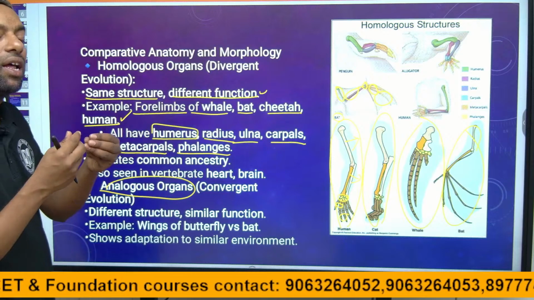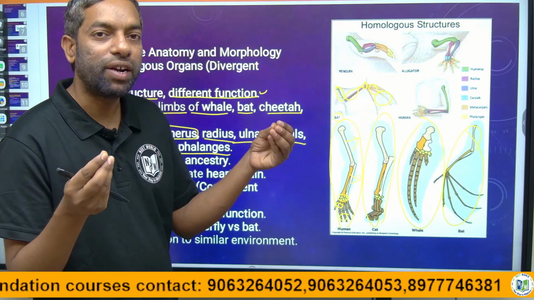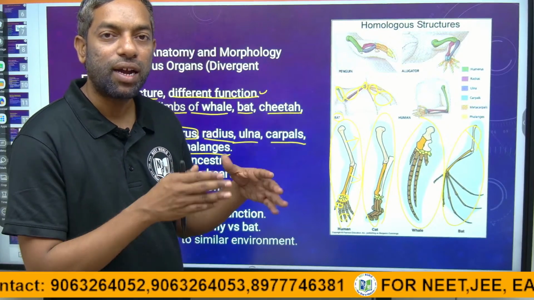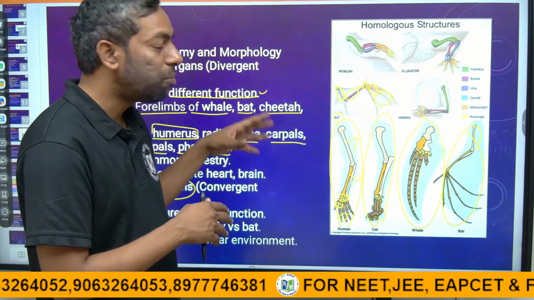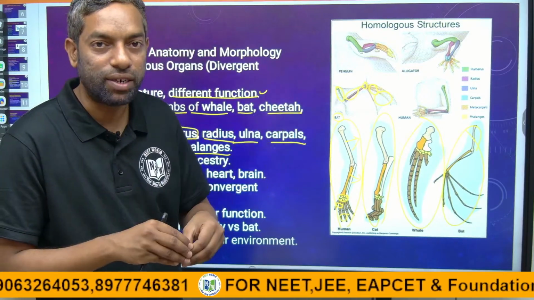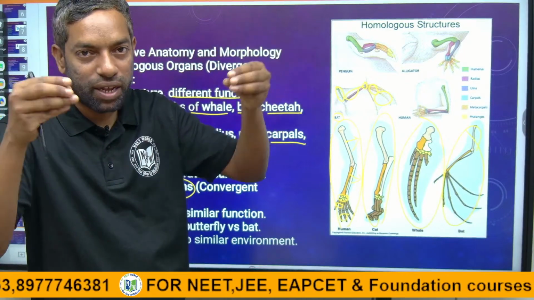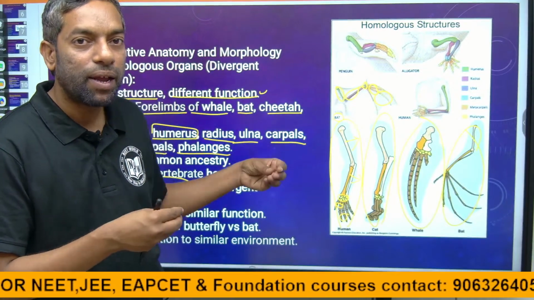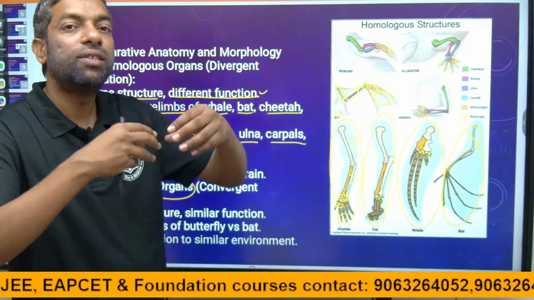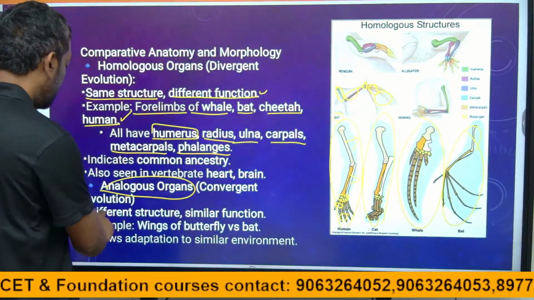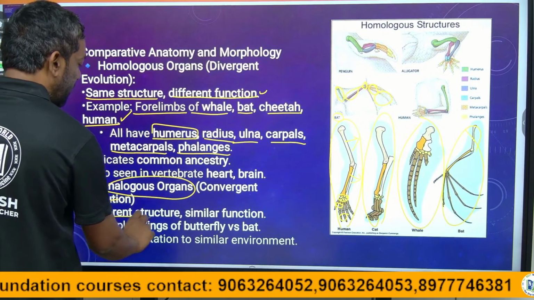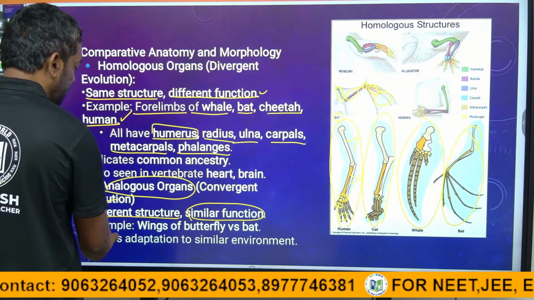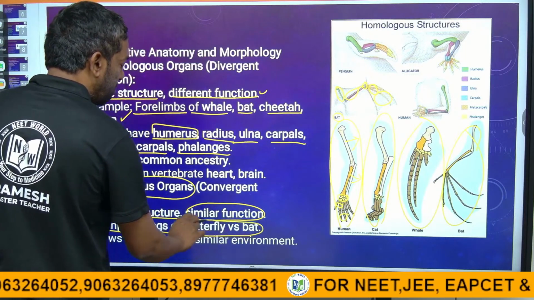Analogous means the origin is different, but the function is the same. Homologous is divergent, analogous is convergent. In analogous evolution, there are different structures with similar function, for example the wings of a butterfly and a bat.